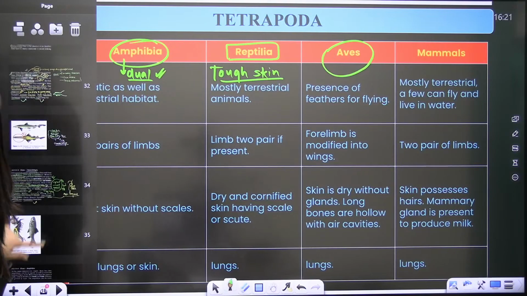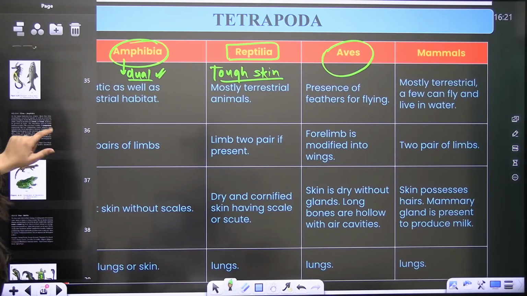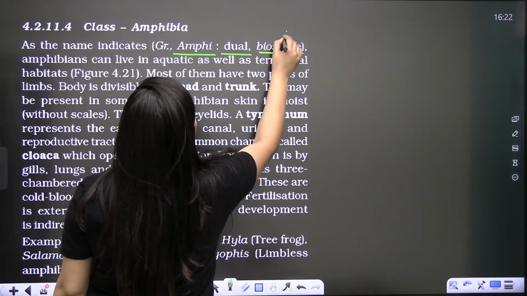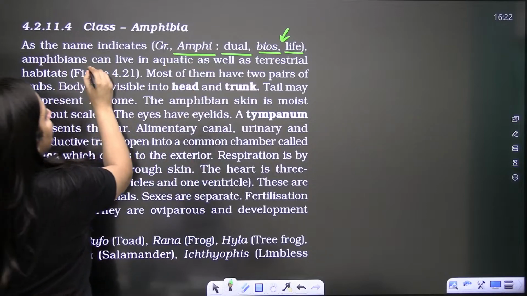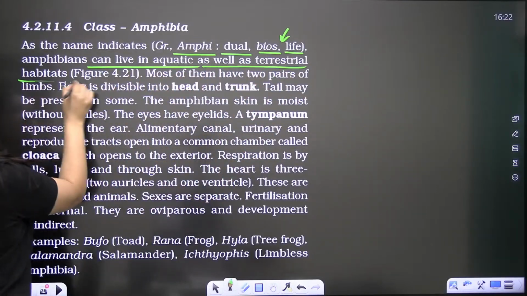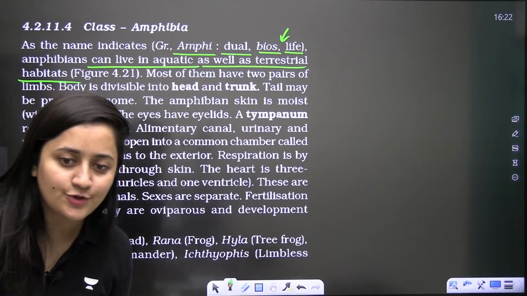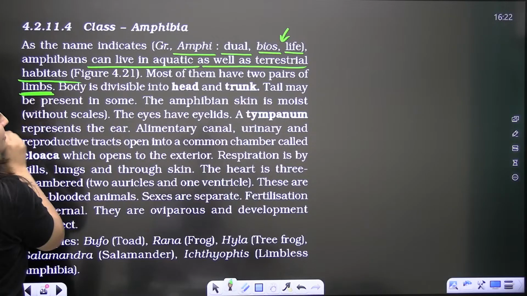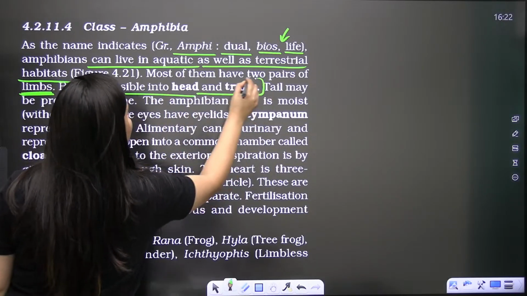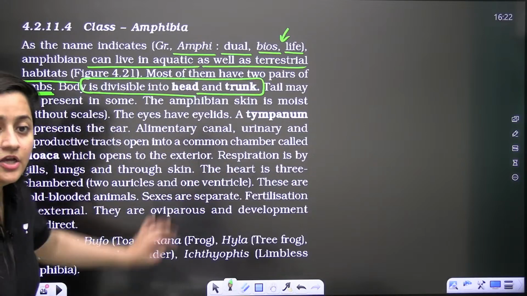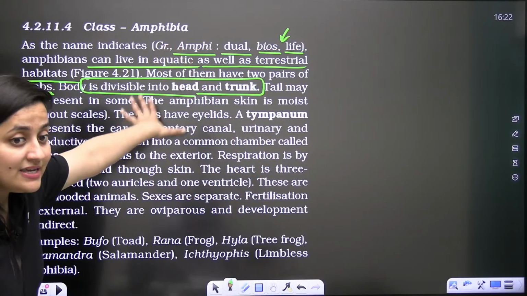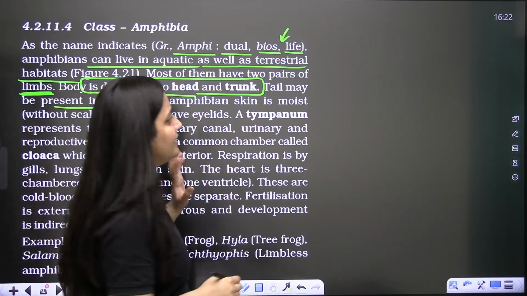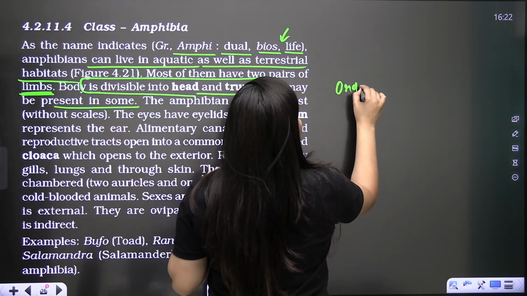Now let's revise it from NCERT. As the name indicates, amphi means dual and bio is life, so they have a dual habitat. They can live in aquatic as well as terrestrial habitats. They have two pairs of limbs, and the body is divided into head and trunk; you will not see a neck here. A tail may be present in some and absent in others. In class Amphibia, there are 3 orders.